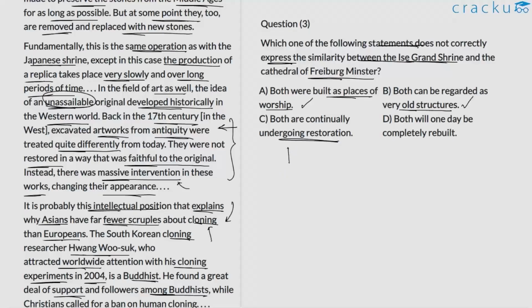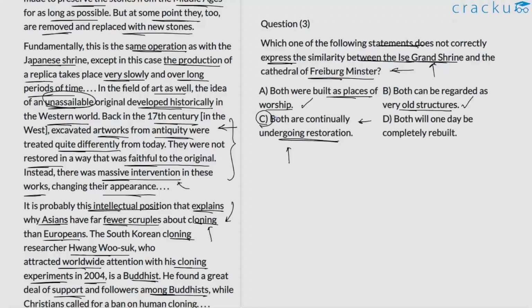So this is a bit of a pickle, primarily because we know that the Freiburg Minster Cathedral is undergoing restoration continually, but the same cannot be said about the Issei-Grandstein. We know that it's rebuilt every 20 years, but this cannot be labeled as continual restoration, because although it's rebuilt from scratch every 20 years, it's considered to be 1,300 years old. So we cannot say that this statement applies to both these ancient monuments, which is why we can put option C on hold.